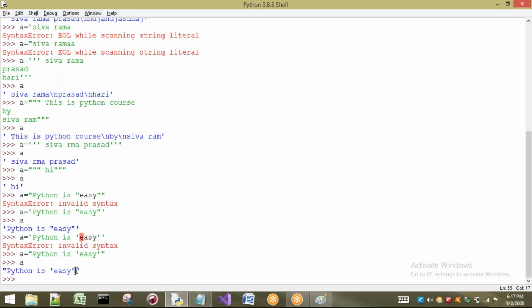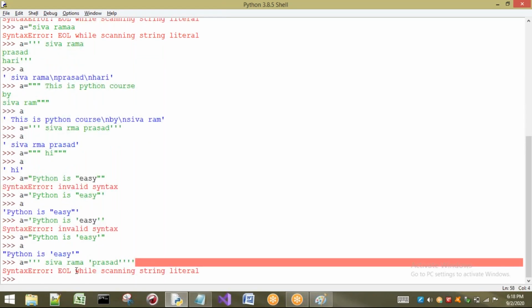So next, not only this concept, let us see. Okay, sir, I want to print a single quote inside a string. What I have to do, I can take triple quotes also, no problem. Here I am going to use Siva Rama Prasad, for example. Here I am going to take this one into single quotes. Now see, again it is going to give me an error.